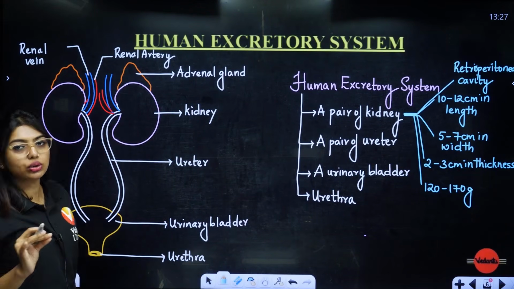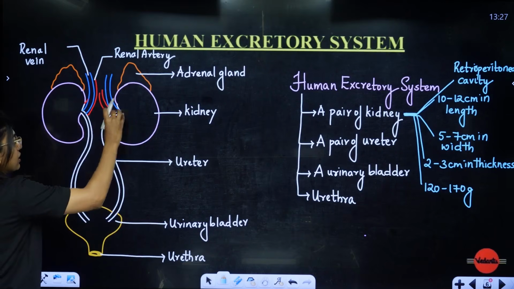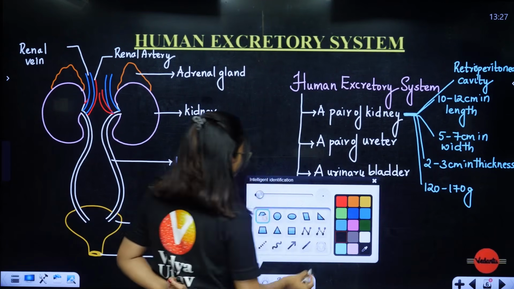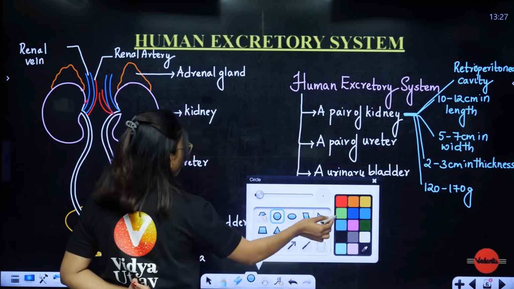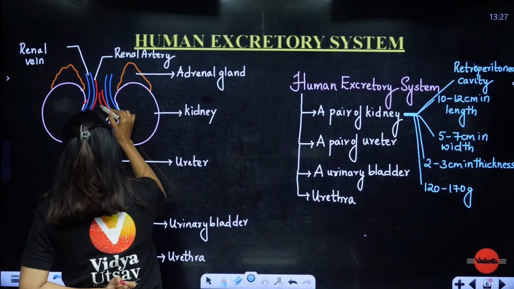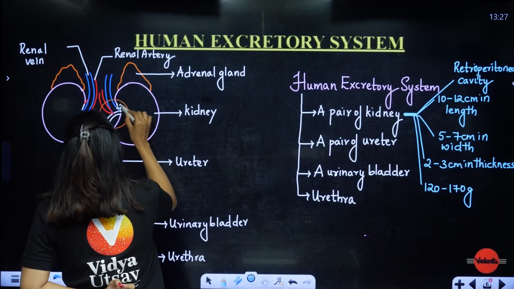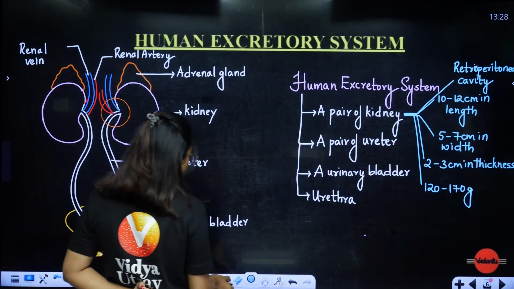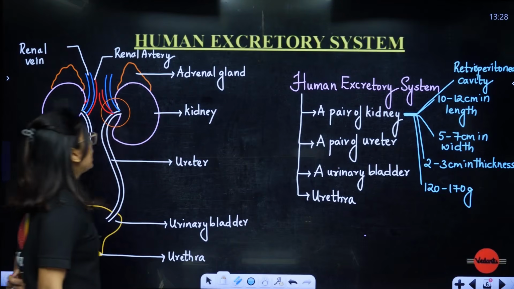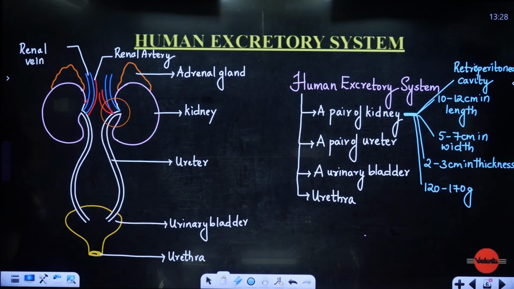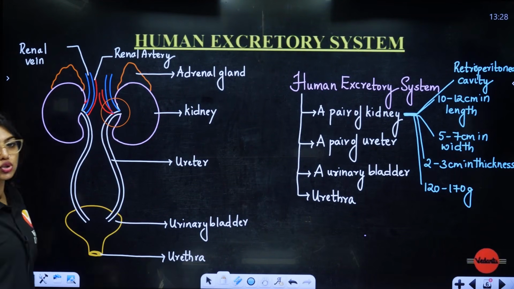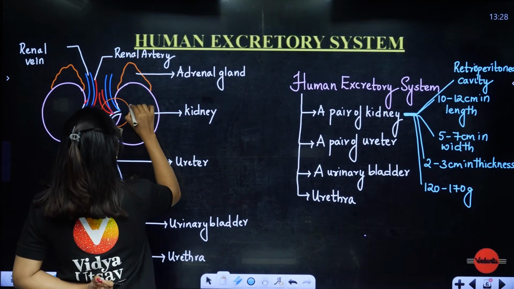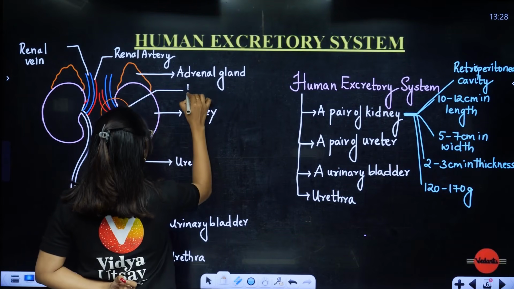Yes. Now I told you that this region where the ureter, your renal artery, everything is moving in, right? This portion, this structure, students, this notch kind of a structure or an opening kind of a structure is called the hilum. What is it called? It is called the hilum. So hilum, you have to remember, is present towards the inner concave, okay.